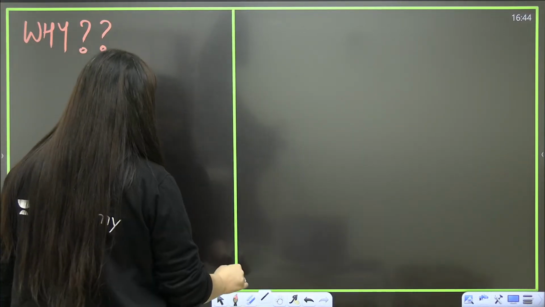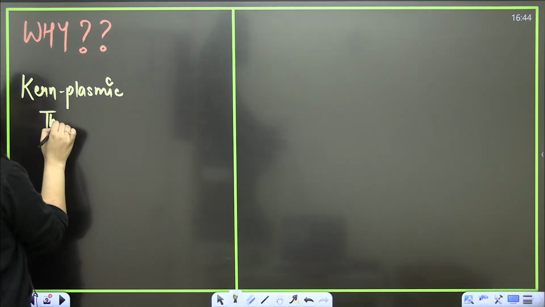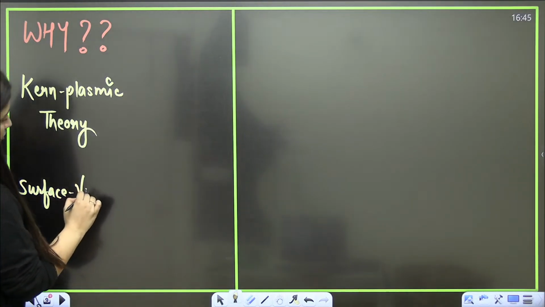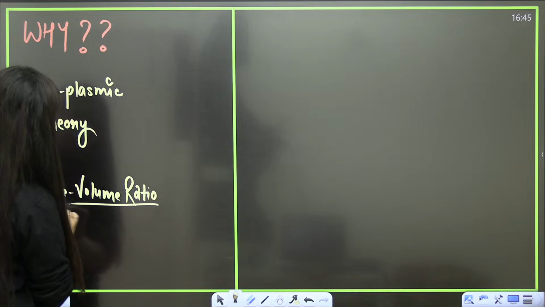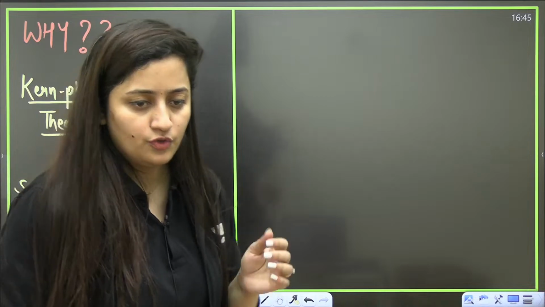Just a minute. It's literally very simple. One second. There are two reasons. One is the karyoplasmic theory or karyoplasmic ratio. Another is the surface to volume ratio. Karyoplasmic theory and surface to volume ratio. These are the two things.